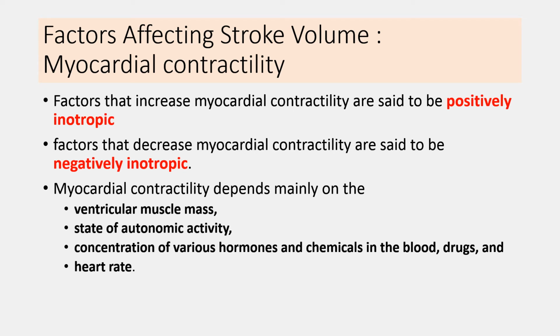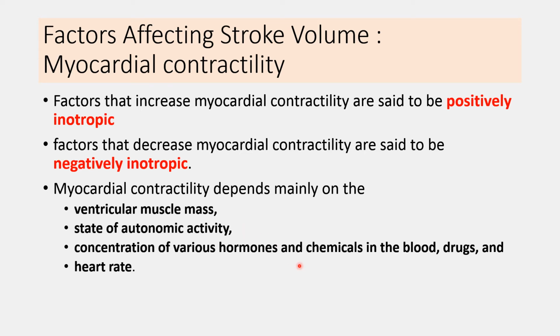Now the myocardial contractility depends on the activity of the myocytes. So it depends on ventricular muscle mass or the myocyte itself. Now activity of the myocyte is affected by the state of autonomic activity, or the innervation by the sympathetic and parasympathetic systems.